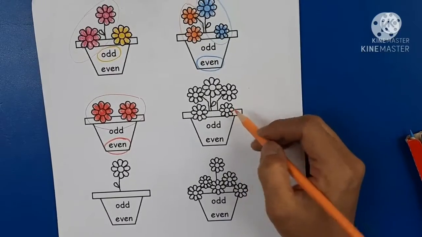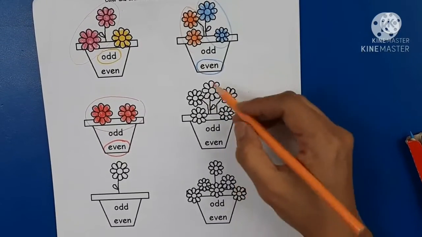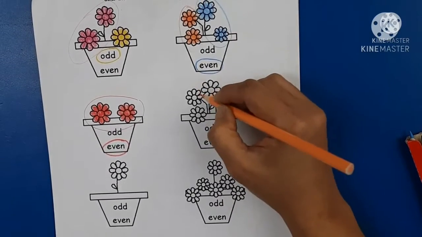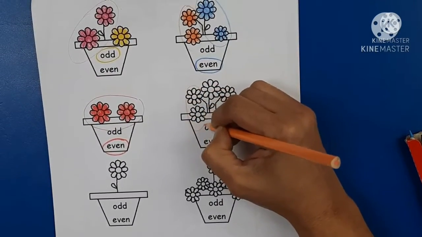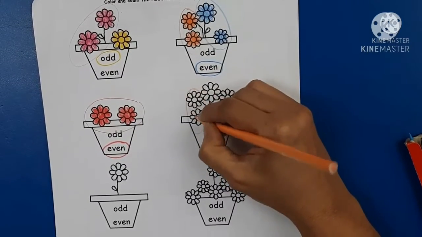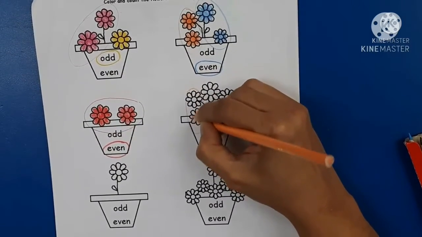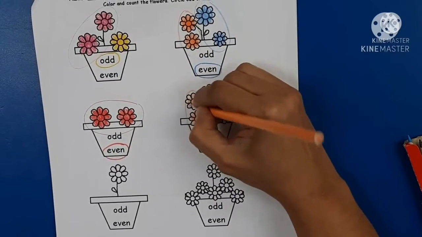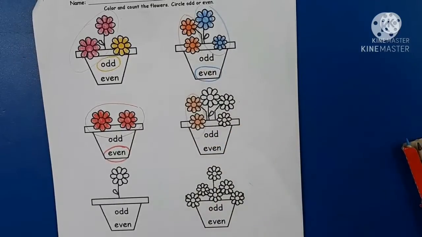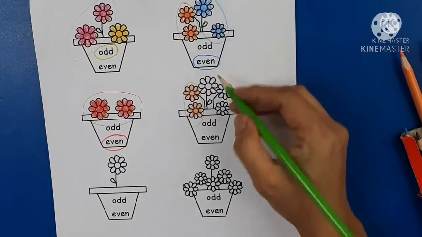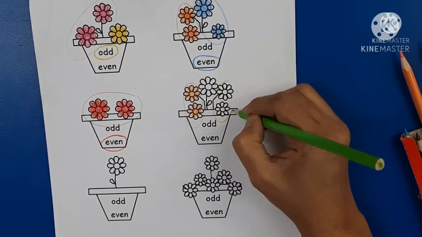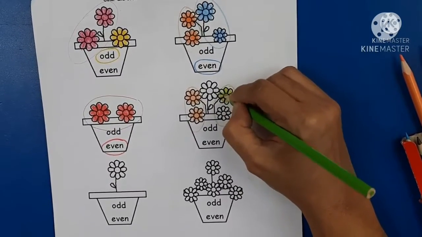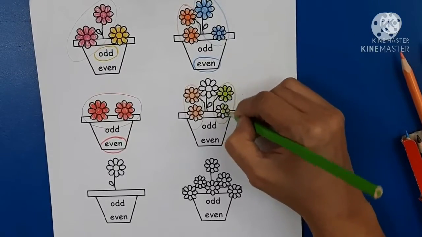Count how many flowers in the fourth flower pot. 1, 2, 3, 4, 5. I am going to group the first 2 flowers in one group. Going to color them in a light beige color. Right. Second group, another 2 flowers. Pair them up together, and I am going to color these flowers green.